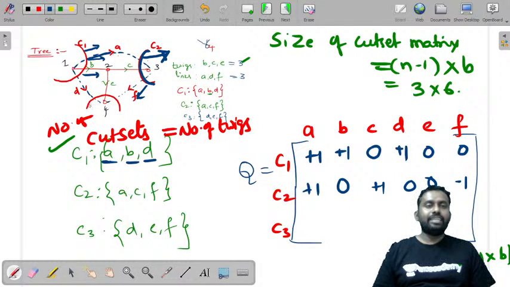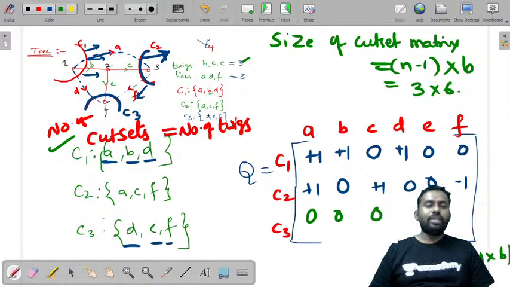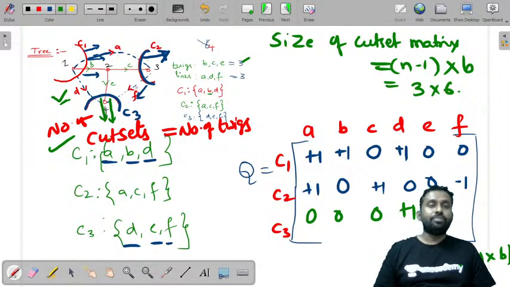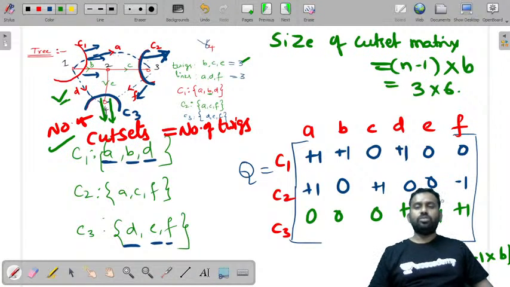Now if you take the cut set C3, it has D, E, F, so A, B, C values must be 0. Now look at D, E, F. Are they in the direction of C3? The direction of C3 is taken in the direction of E. C3 and E are in the same direction, so plus 1. Is D in the same direction? Yes, D is also in the same direction, therefore D is also plus 1. And F is also in the same direction, so this is also plus 1.